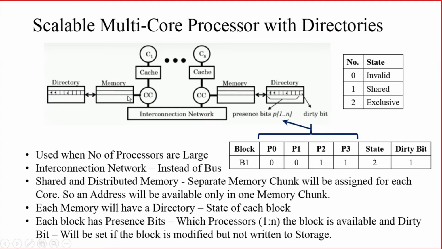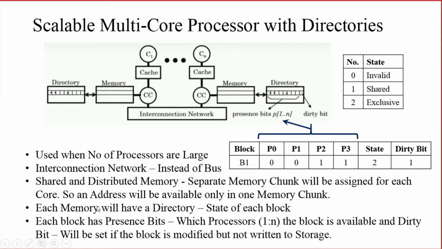You can see here, for example, they have shown two memories. The memory is distributed among the cores. So here we have shared and distributed memory. So what do you mean by distributed memory? A separate memory chunk will be assigned for each core. A particular part of memory will be assigned for each core.